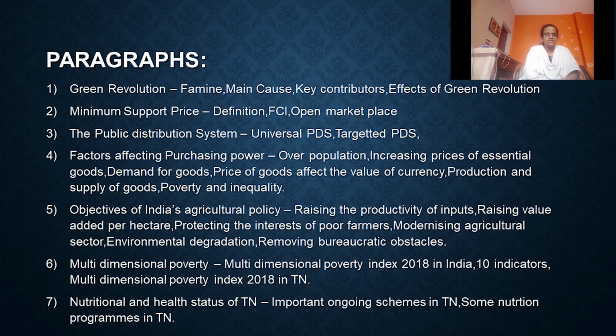And second one, raising value added per hectare. And third point, we have to write protecting the interests of farmers, and then modernizing the agricultural sector, environmental degradation, and removing bureaucratic obstacles in this agriculture field. And all these points must be written for this paragraph.